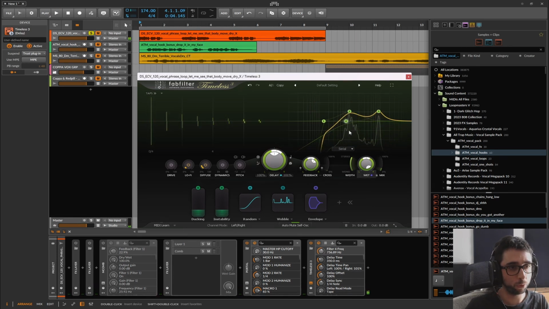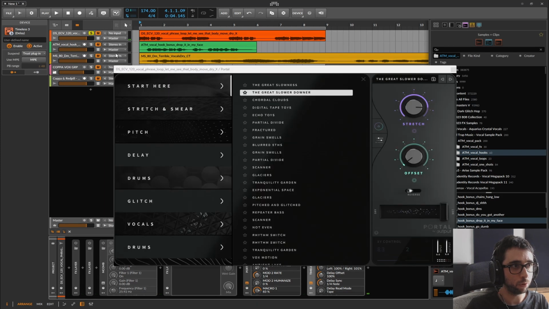This is super useful. Both of these tools to introduce your vocal tune.